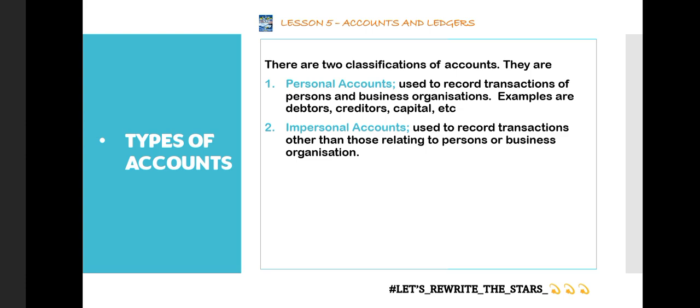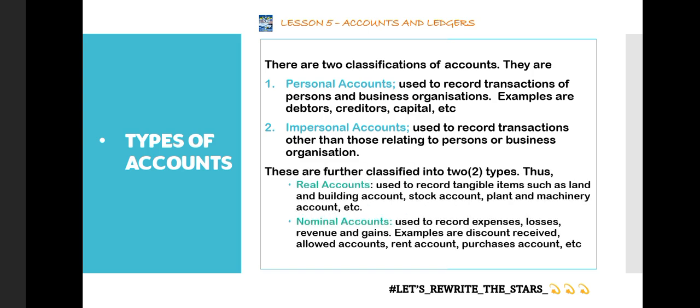Because it is not referring to persons, some of them are tangible, we can see. Others might be services, and services are things that we cannot see. So we have grouped the impersonal account into two types. The first one is the real account. The real account is used to record the tangible items, the ones that we can see and touch.